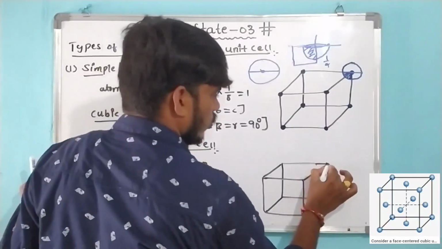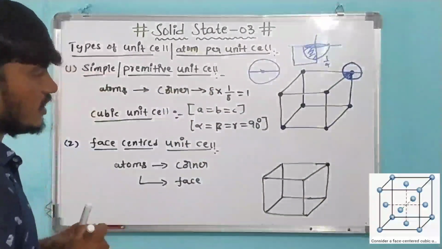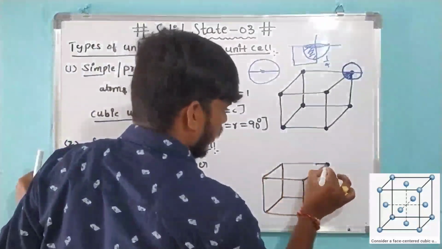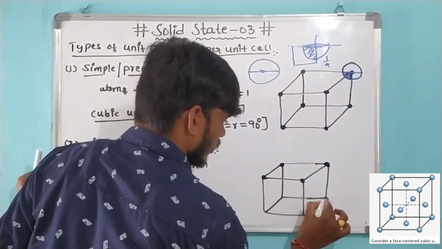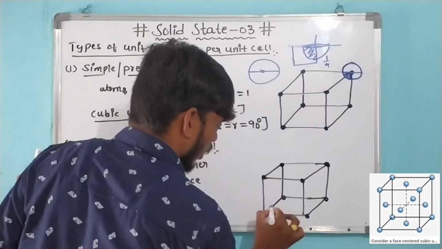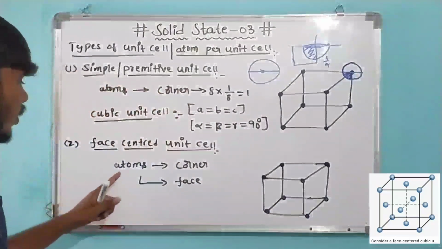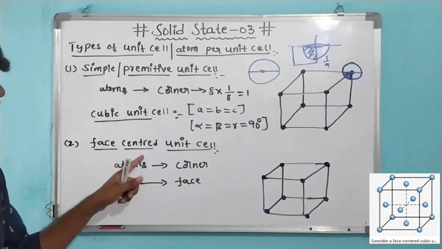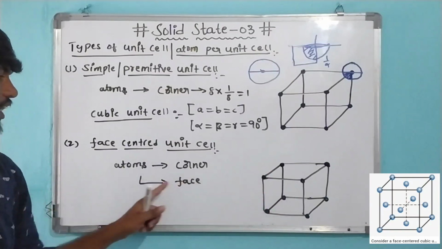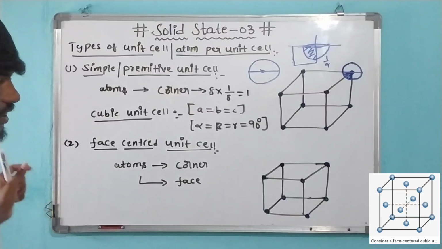This is the cube, and these are the corners. Eight atoms are present, one at each corner, and atoms are also present at the faces. In a cube unit cell there are 6 faces.